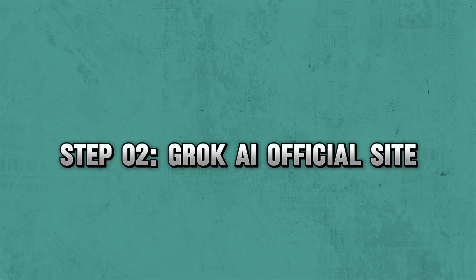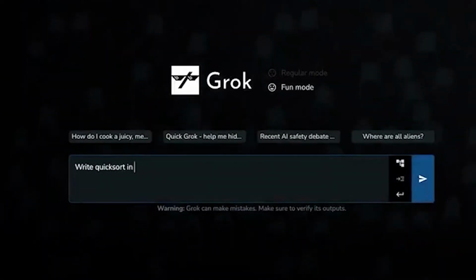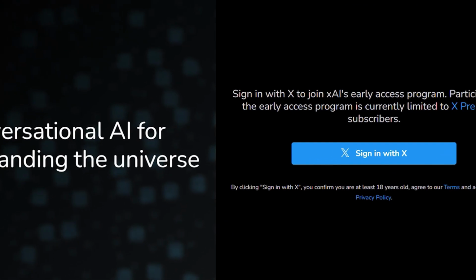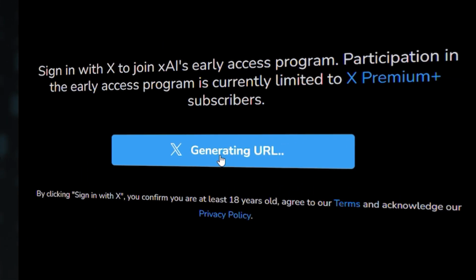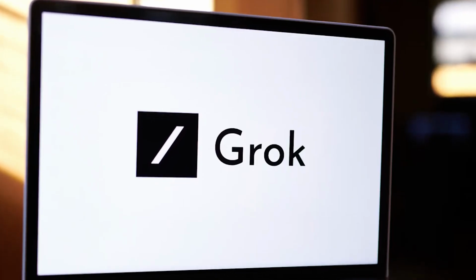Step 2. Go to Grok AI's official site. Go to the official website of Grok AI and click on the blue tab saying Sign in with X. Give all the required information related to your X account, which will then be used to verify you as a premium user before letting you into the early access program.